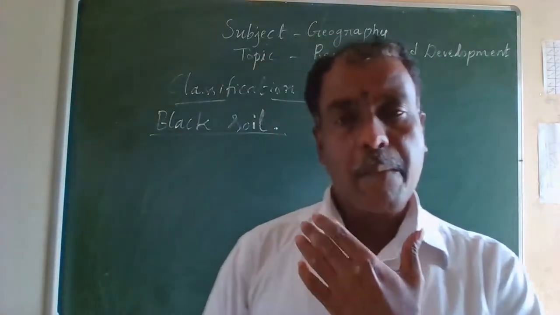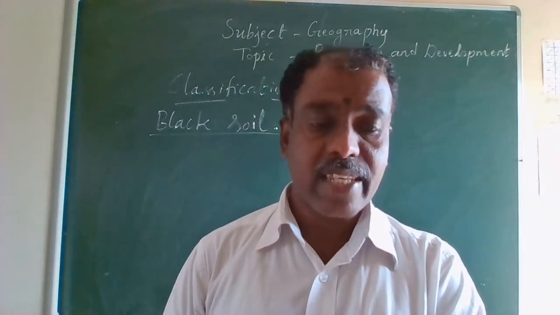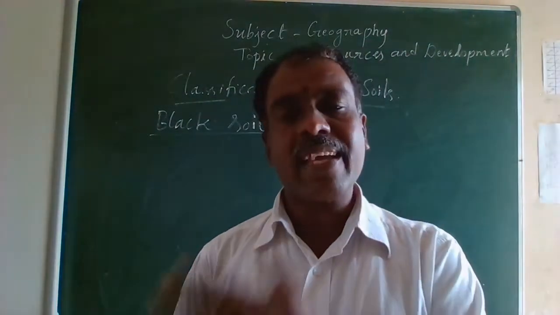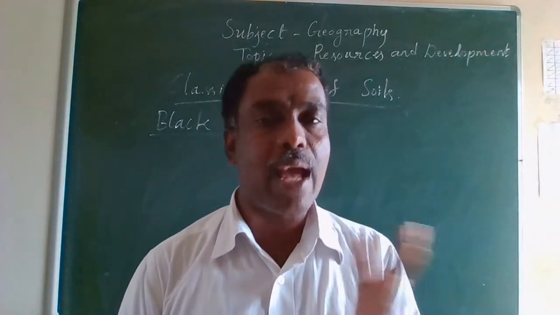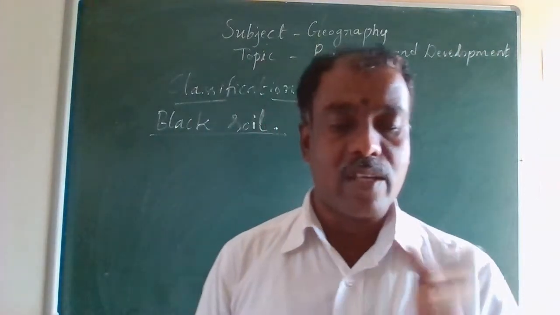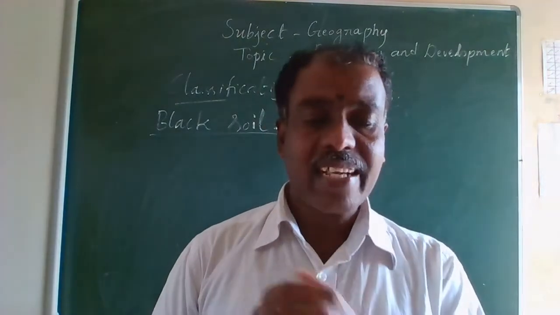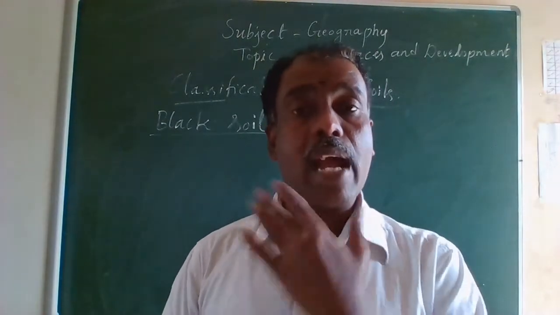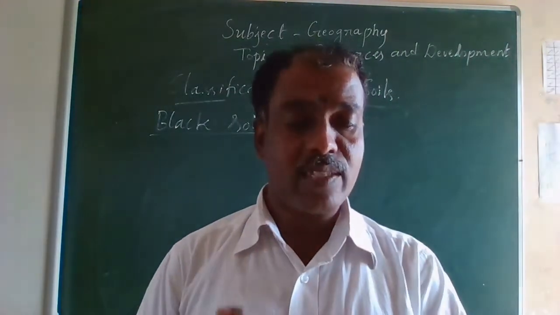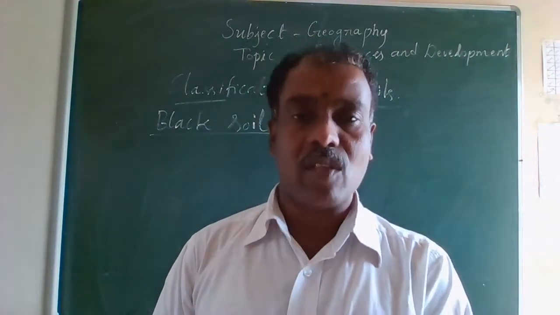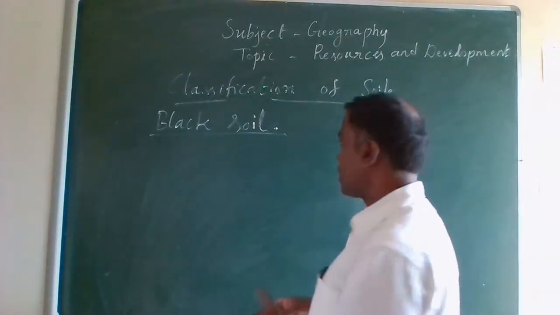Why do we call these soils black? Because of the color. These soils are black in color, so that's why it's called the black soil, and it is also called regur soil. As I already told, black soil is ideal for growing cotton, and it is also known as black cotton soil because it is very suitable to grow cotton.